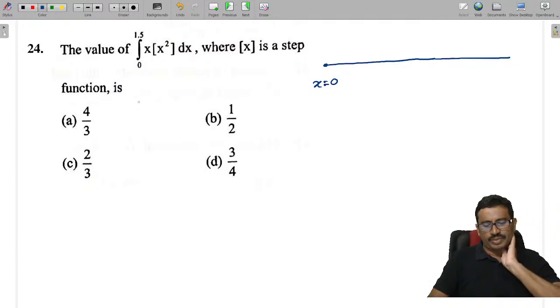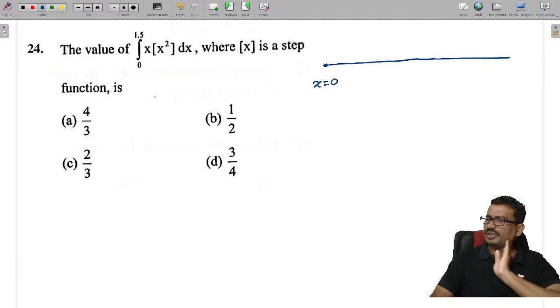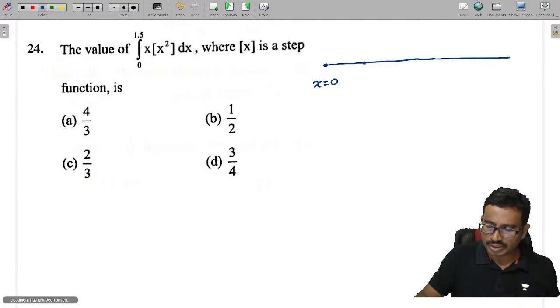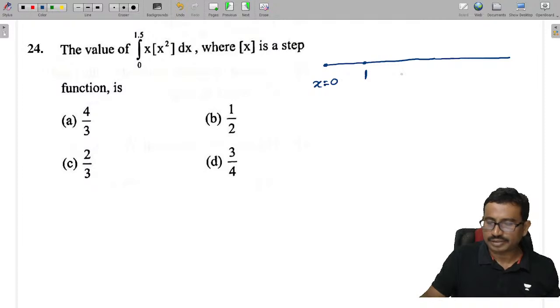After that it will come here, x square means at 1, it is discontinuous. 1 is an integer, and then root 2 also is discontinuous. Root 2 means 2, and then after that it is root 3, which is 1.7, but they gave 1.5 only, 1.5 maximum.